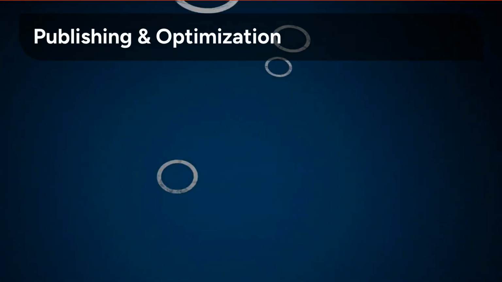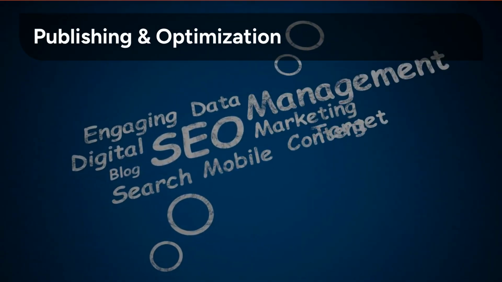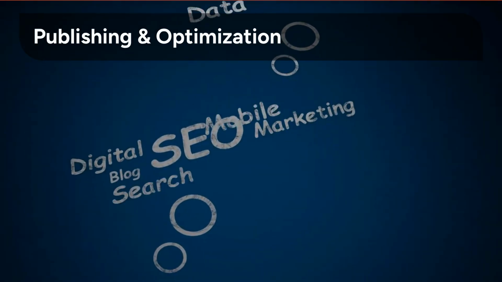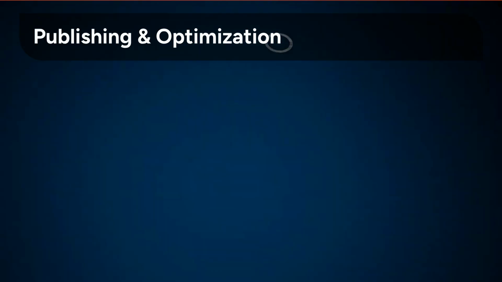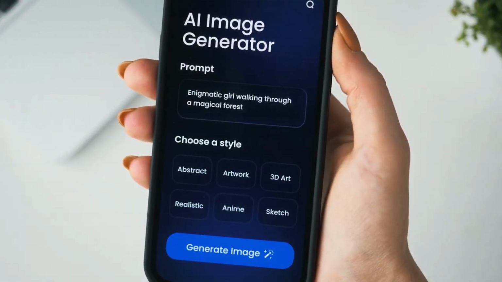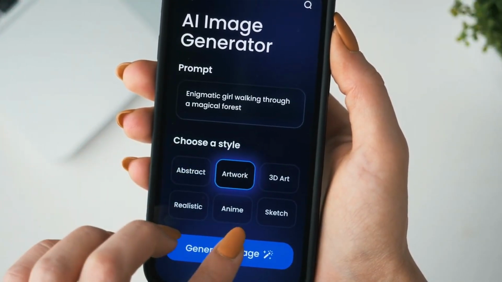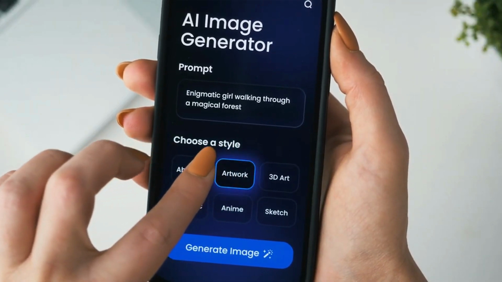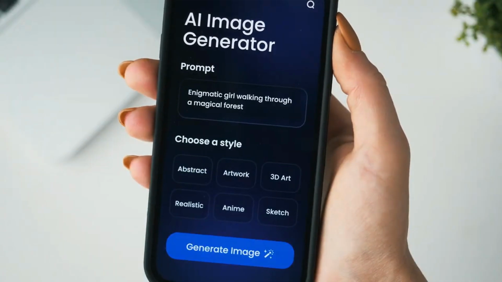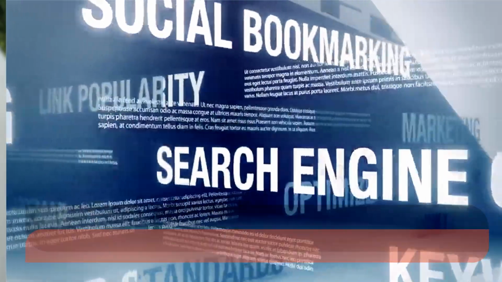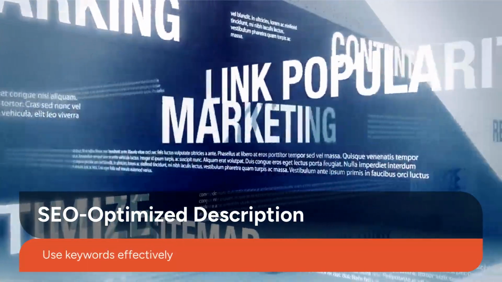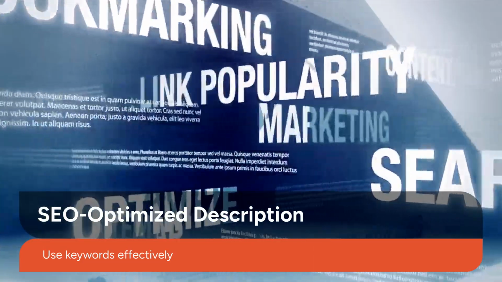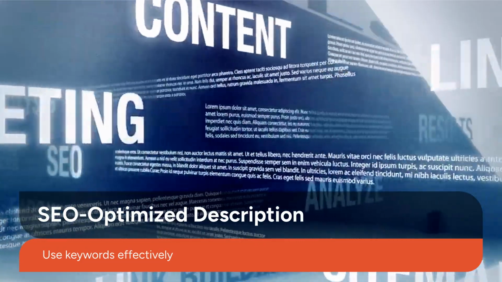The final stage is crucial for discoverability. We must optimize the video to ensure YouTube's algorithm finds our content and pushes it to the right audience. Use free AI image generators to create a compelling, high-click thumbnail that stands out. Pair this with a high-impact title generated back in the scripting phase. Write an SEO-optimized description using keywords relevant to your topic. Also, use the AI to generate a comprehensive list of tags to maximize visibility.